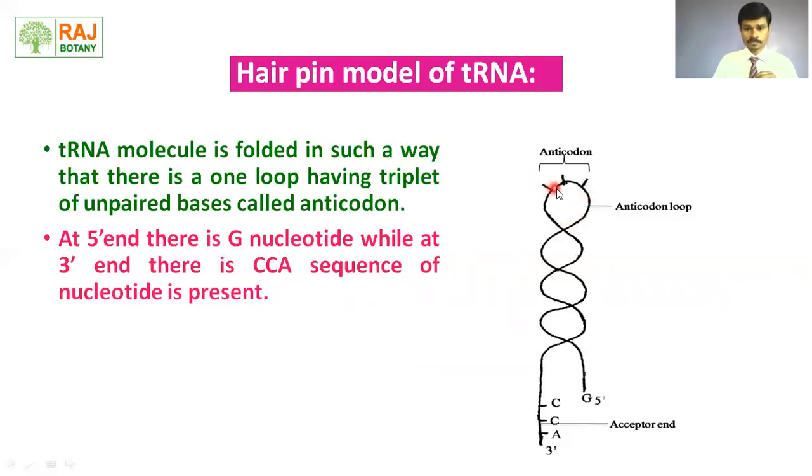This is the folding of the tRNA in the hairpin model. At this loop region, it shows the unpaired anticodon, and these anticodons get attached to the codons which are present on the mRNA during the process of protein synthesis. And as we discussed earlier, at the 5' end of this hairpin model of tRNA, guanine is there, and at the 3' end, the CCA end, a hydroxyl group is there.